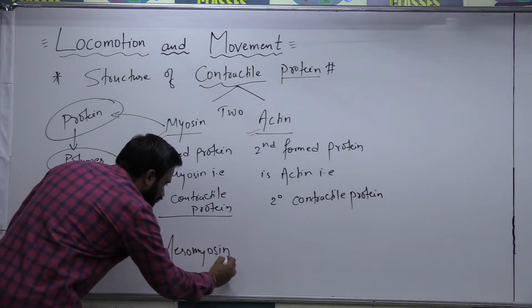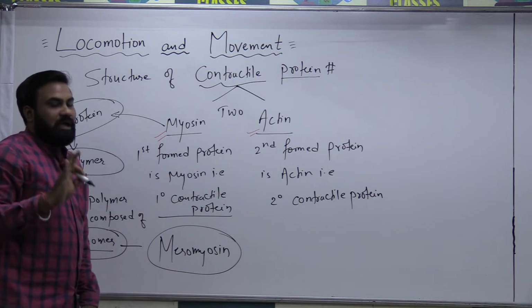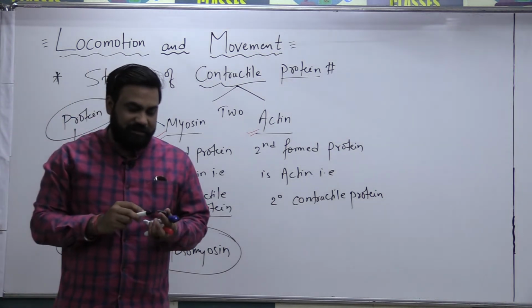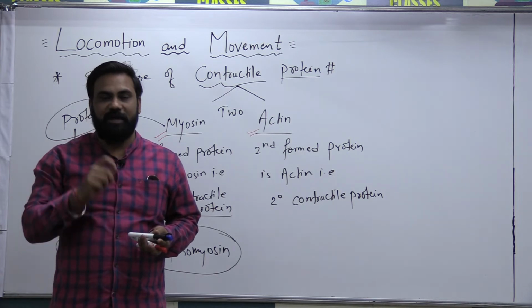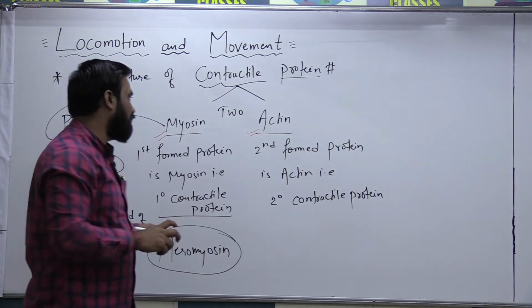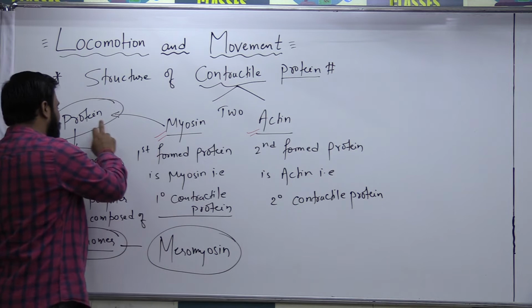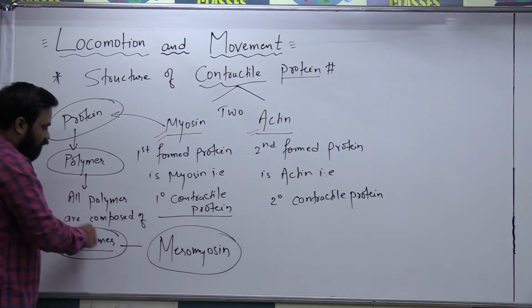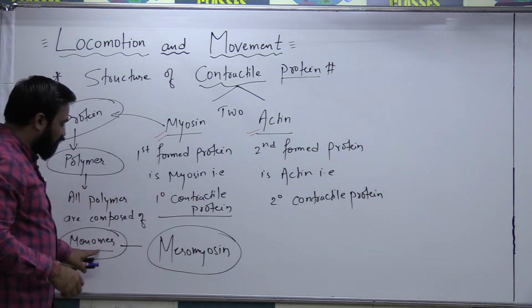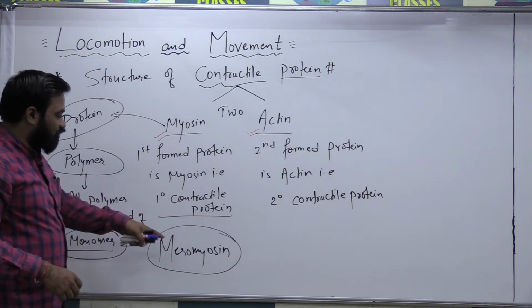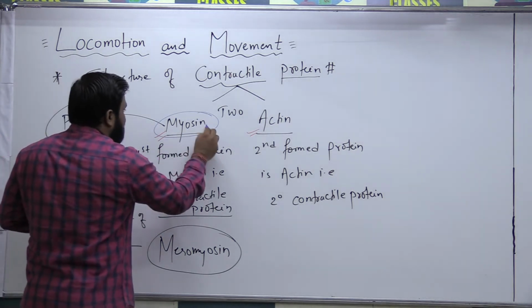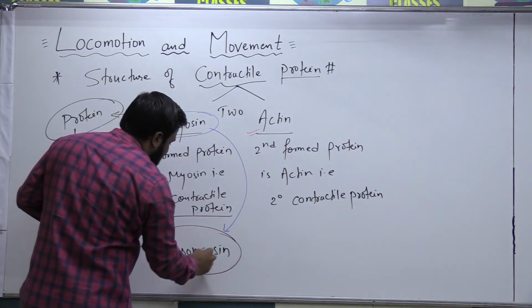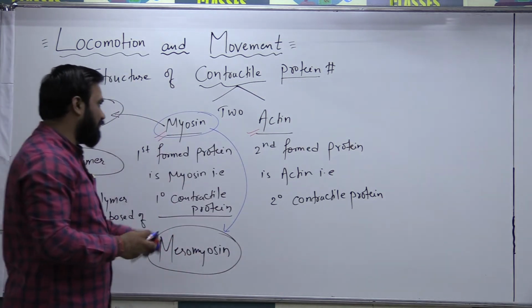All complex substances are composed of basic units: carbohydrate is composed of glucose, protein is composed of amino acids, fat is composed of fatty acids. In a similar way, myosin is a protein, protein is a polymer, and all polymers are composed of monomers, and the monomer of myosin is called meromyosin. That means myosin has a basic unit in the form of meromyosin.